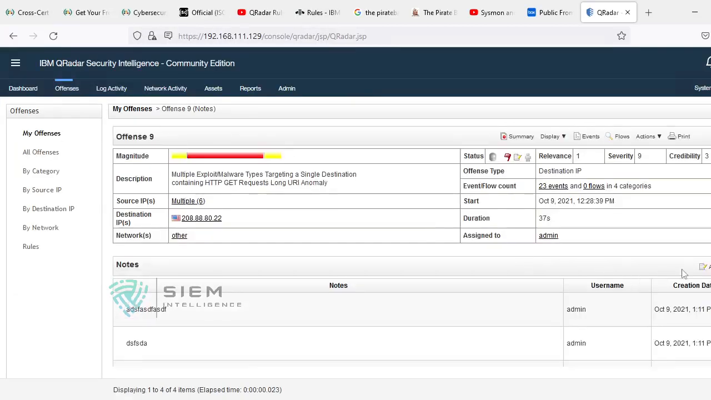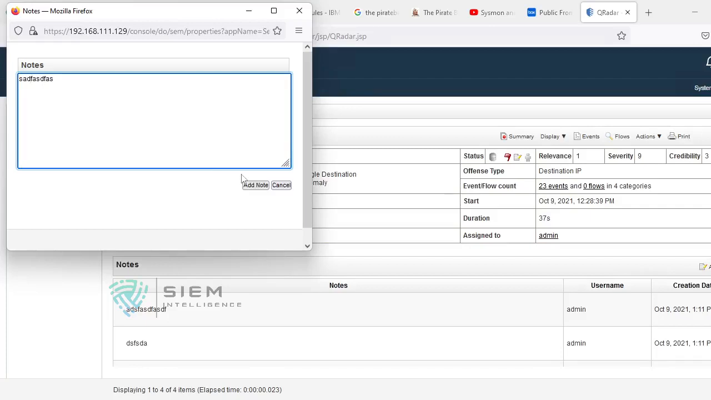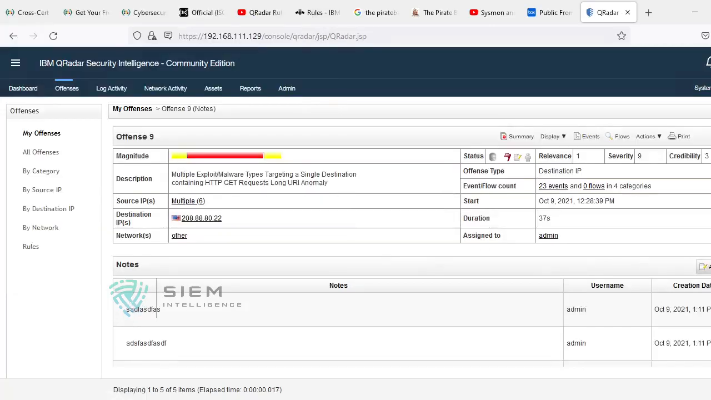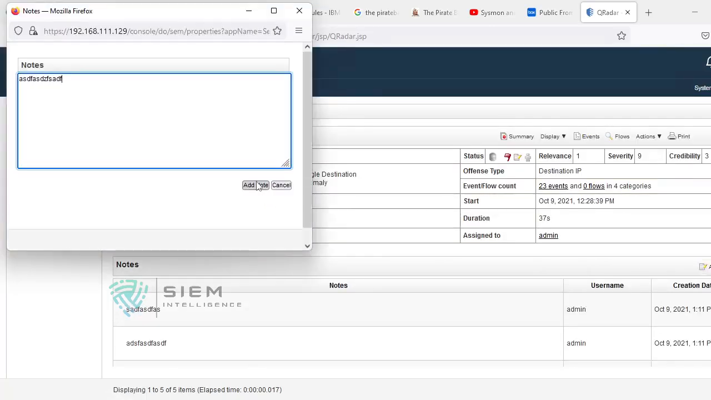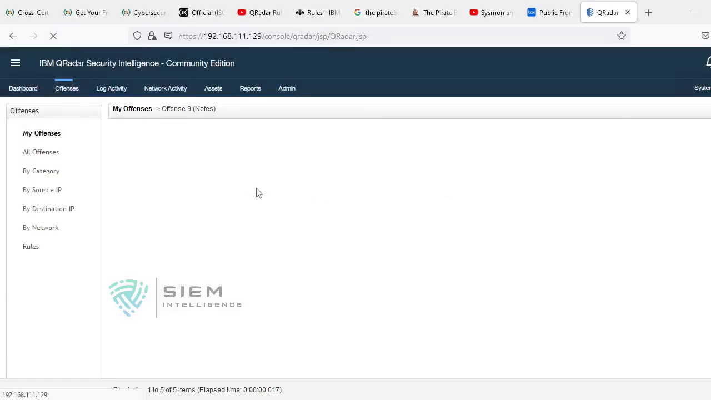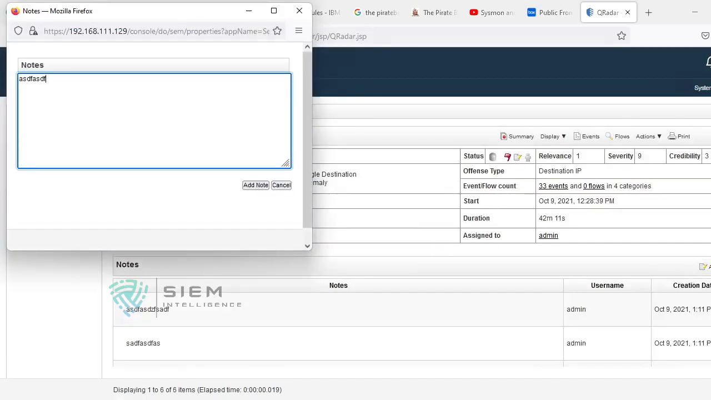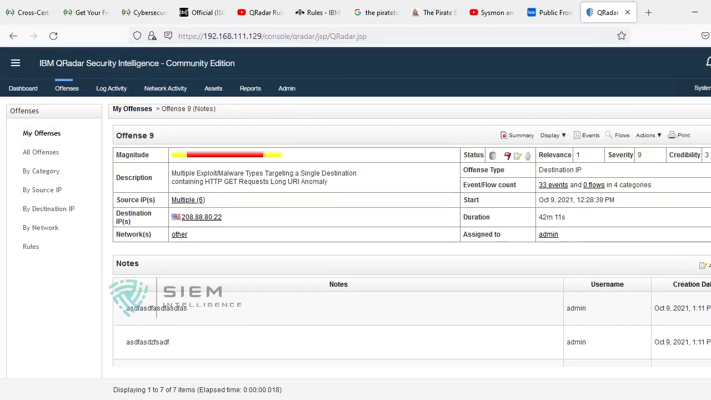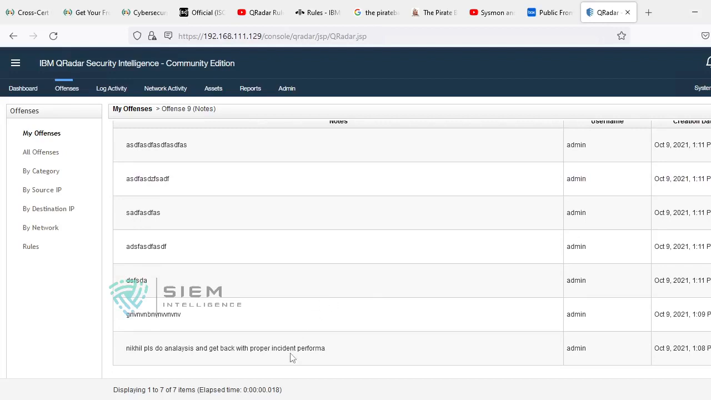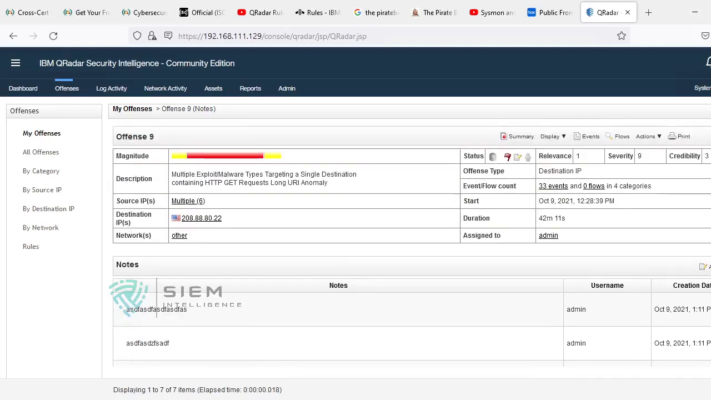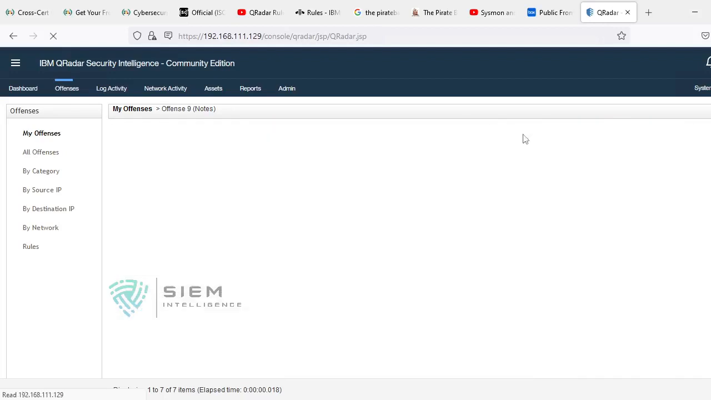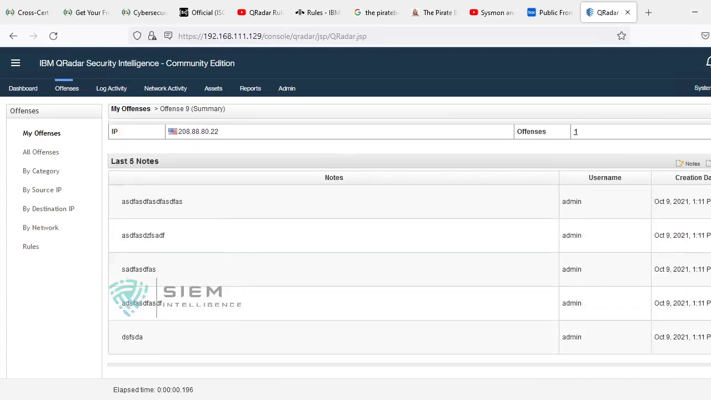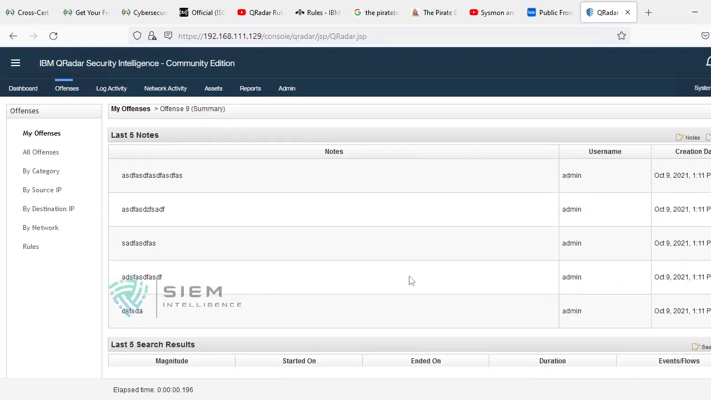Let's add a note. See, I am adding something, 7, 8, so that you can come to know. See, by default how many have I added? 1, 2, 3, 4, 5, 6, 7. Okay, I have added 7 at different times after some analysis. But if you click on summary information, you will get only the last 5.